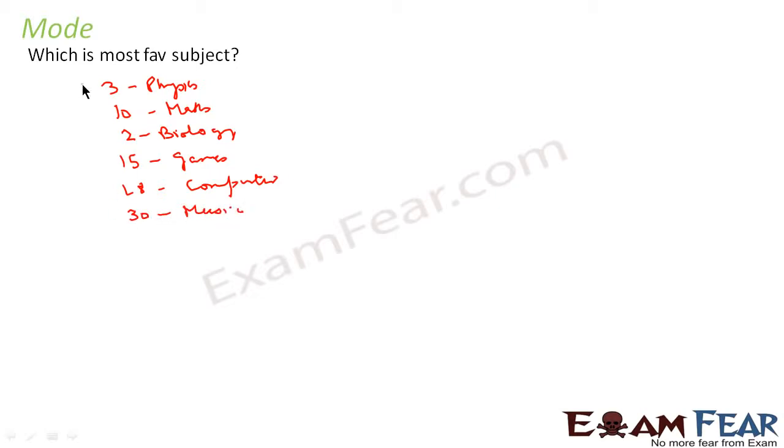So if you see, we have this data where 3 people like physics, 10 like maths, 2 biology, 15 games, 28 computer, and 30 music. If I want to find the most favorite subject, can I use mean here? No. Can I use median here? No. Why?